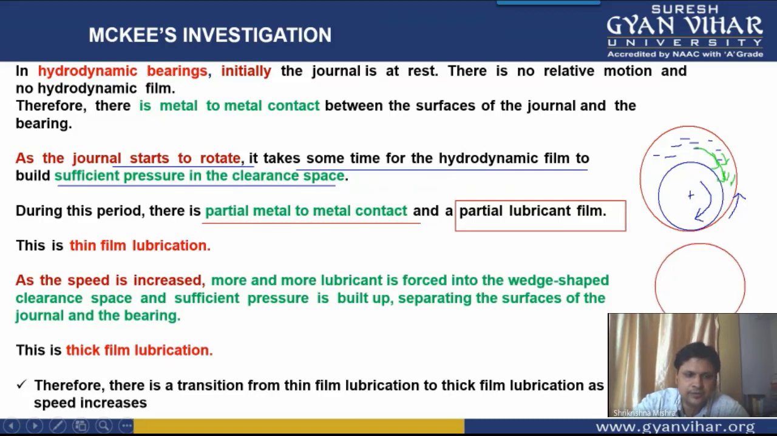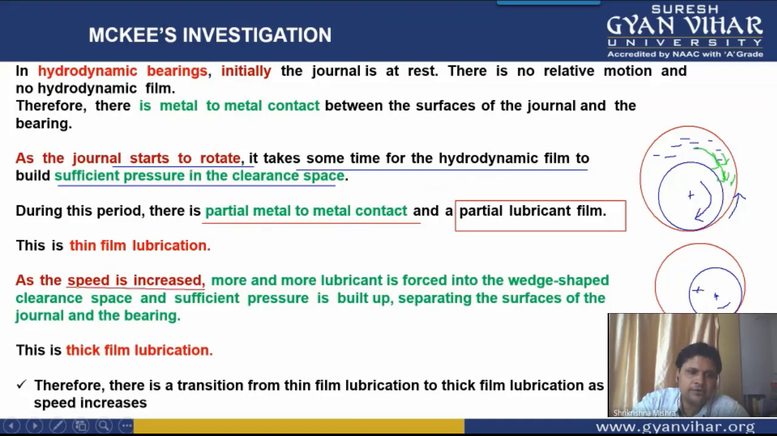This is your journal. This is your bearing, and the position which I am telling you at the start will be something like this. You can see now that the journal has moved upwards to this position, and still there is partial metal to metal contact here, and still there is some partial lubricating film. Now again, as the speed of the shaft increases, what will happen?